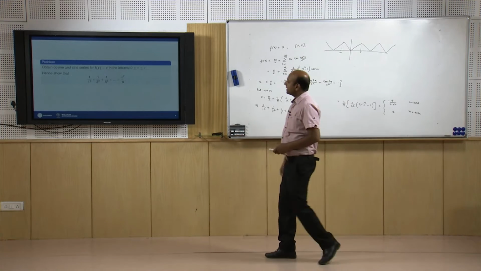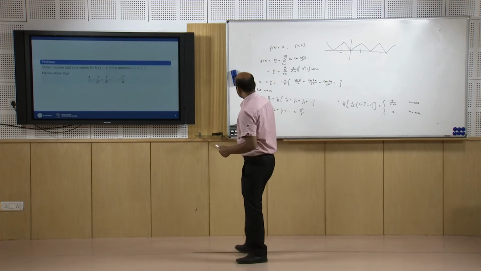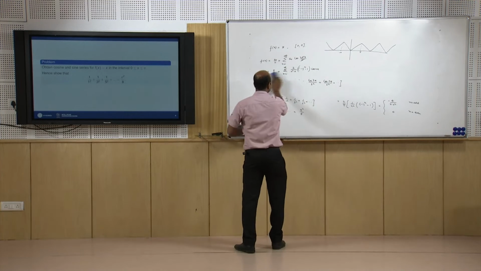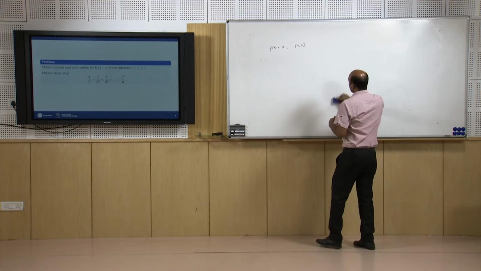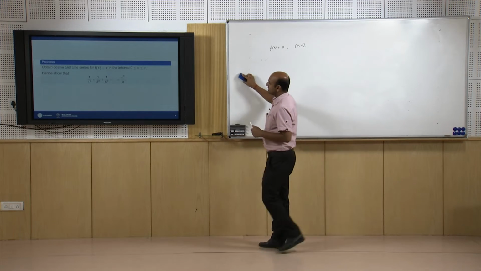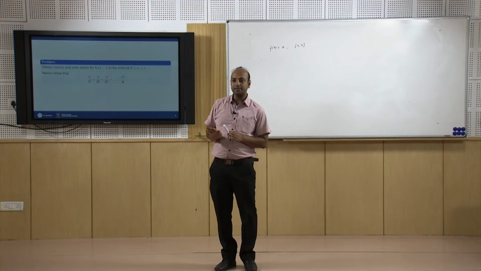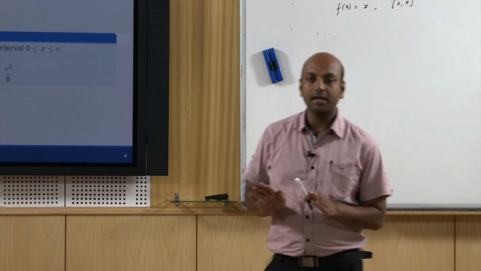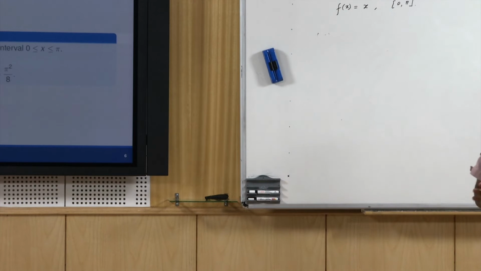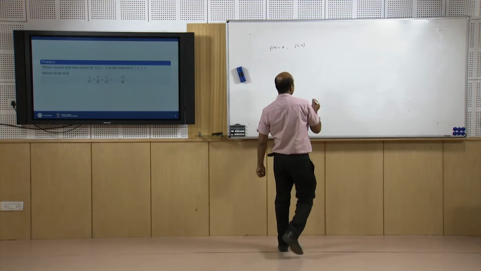Now, to obtain Fourier sine series of this function f(x) equal to x, how will we obtain that? The first part of this problem is over. Now, we want to obtain Fourier sine series of this function. That means we have to extend the function f(x) equal to x as an odd function. Then only we can obtain Fourier sine series, that is the series containing sine terms only. So, how can we do that?